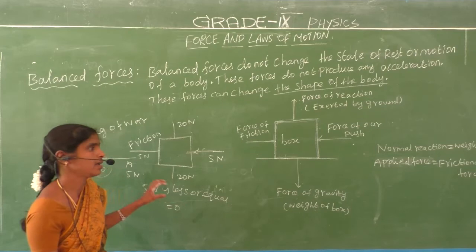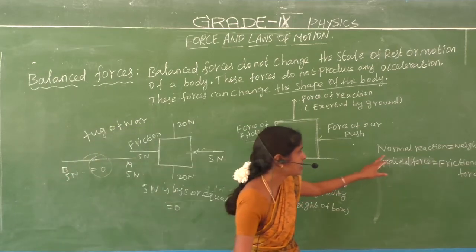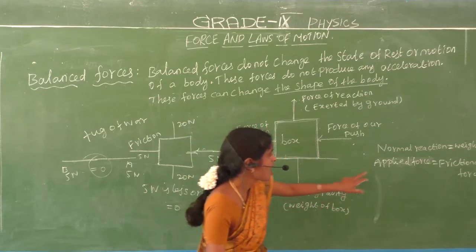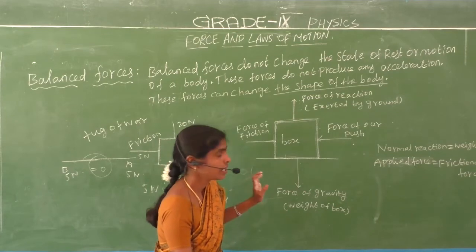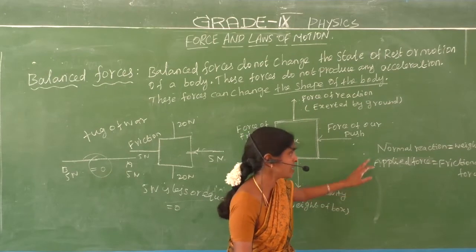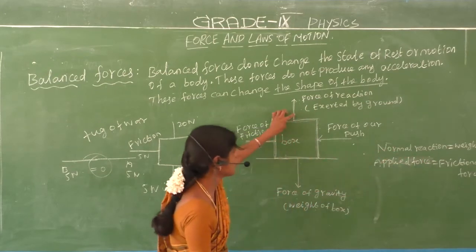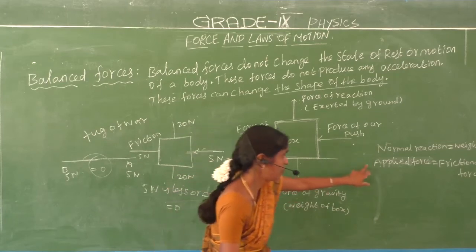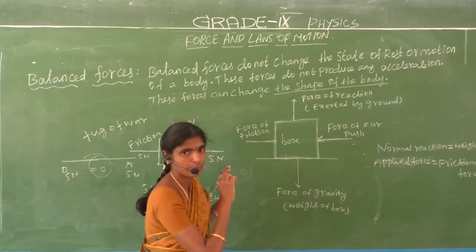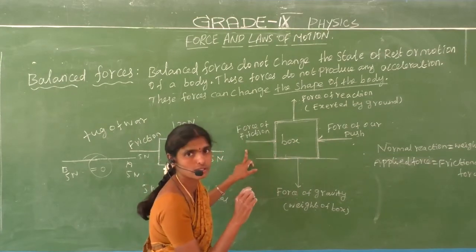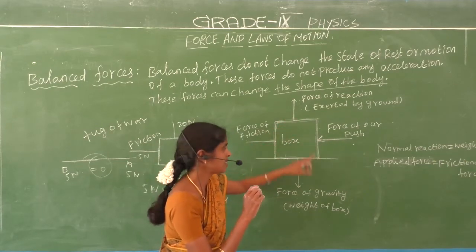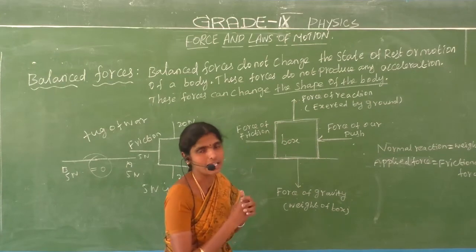Now we can write: normal reaction equal to weight, and applied force equal to frictional force. That means this is called the balanced force. Balanced forces are nothing but normal reaction equal to weight. This is the normal reaction equal to weight. Applied force equal to frictional force. This is the applied force, the force of our push, and this is the frictional force. These forces are equal, so the resultant force is equal to 0. That is called the balanced force.